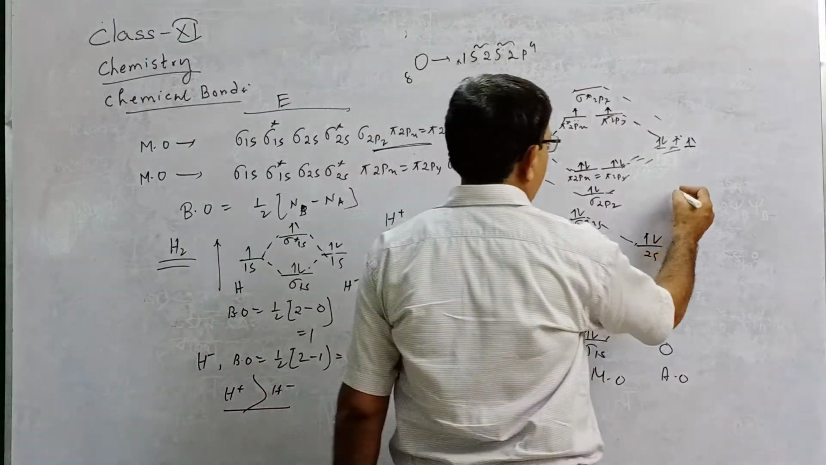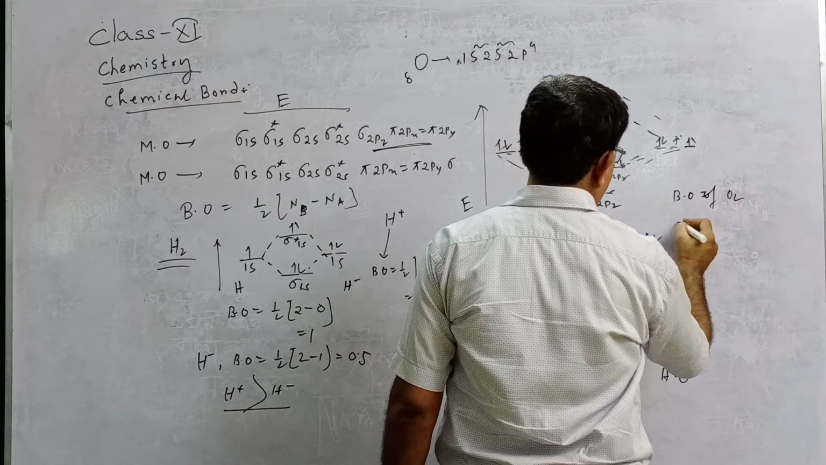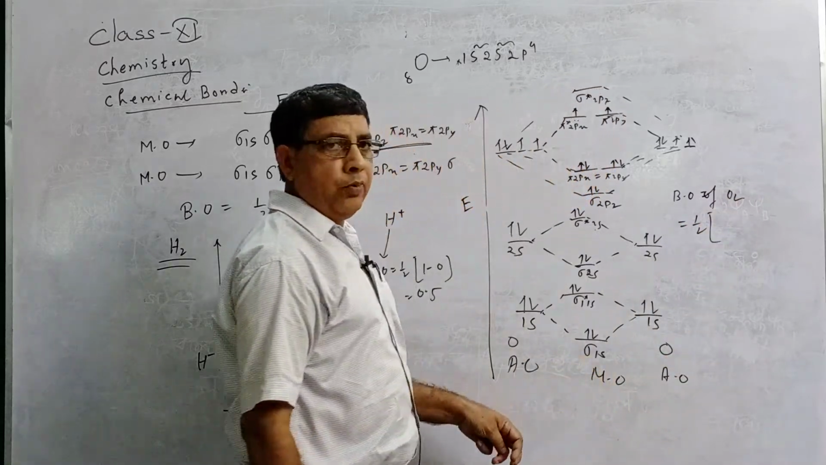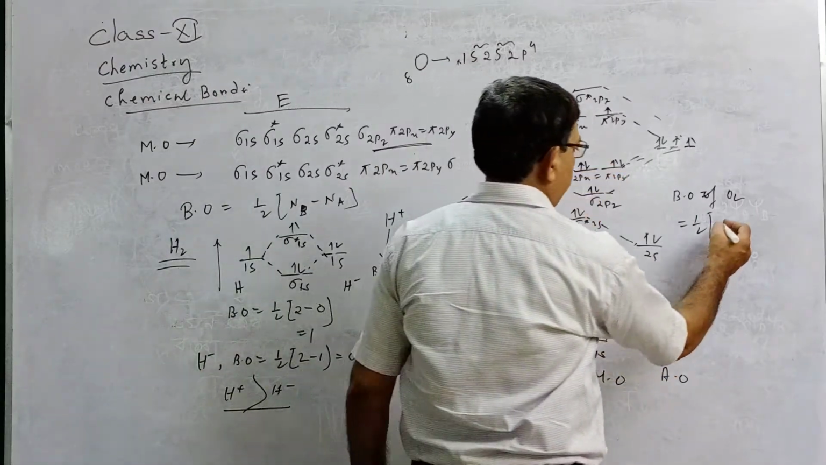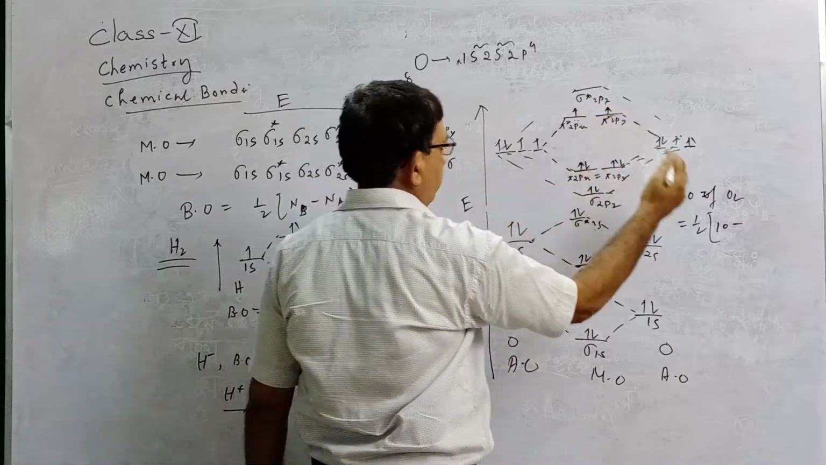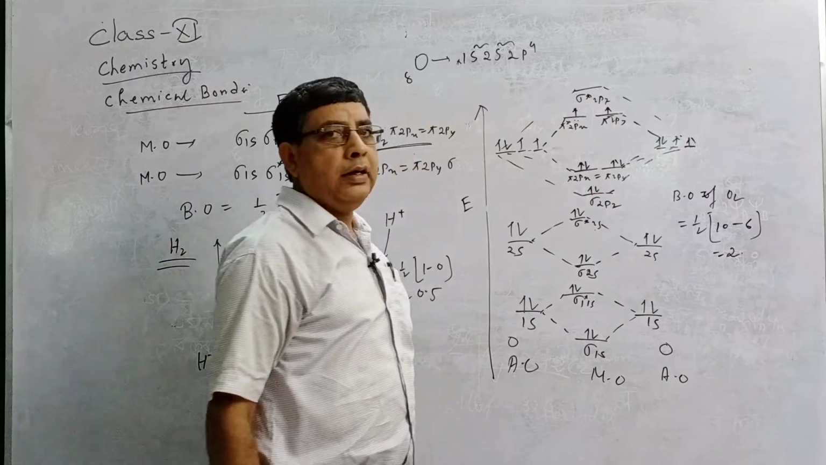Now, what will be the bond order? The bond order of the O2 molecule equals half into Nb. How many electrons in the bonding MO? 2 plus 2, 4, 5, 6, 7, 8, 9, 10. 10 minus antibonding, 2 plus 2, 4, 5, 6. 10 minus 6, that is 4, half of which is 2. You know O2 has a double bond.